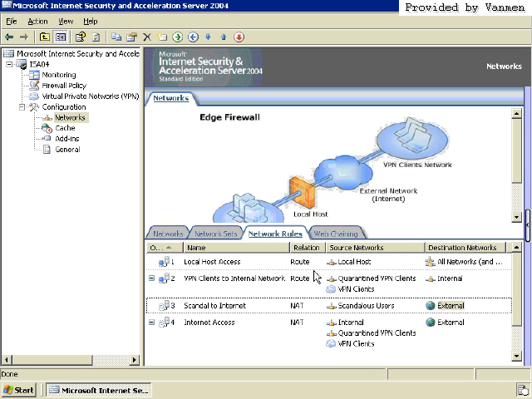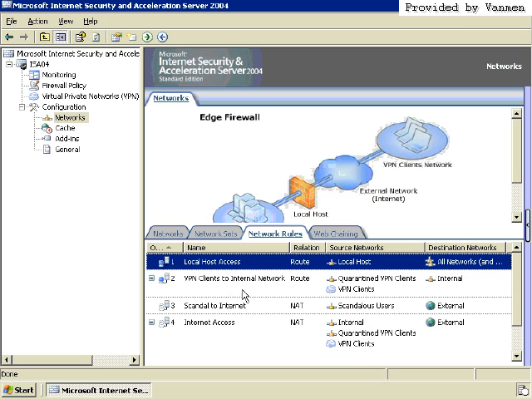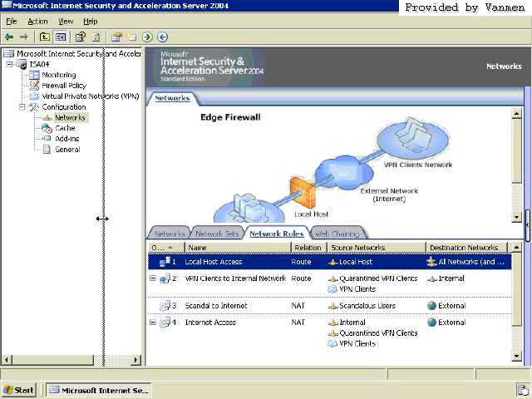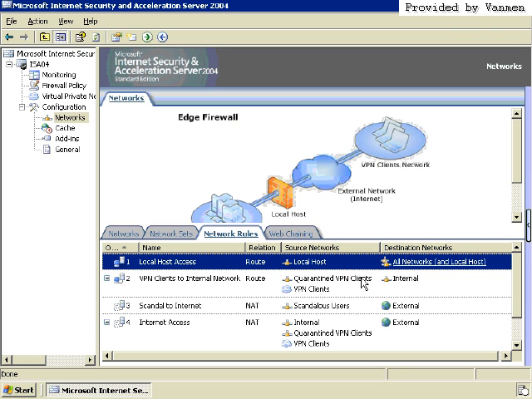That's the idea of network rules. This is a very cool new feature of ISA Server 2004 that allows you to define security policies between any network in your environment. I want to make sure I hit the rest of the network rules with you. Let me scoot this over a little bit just so I have a little more real estate on my screen. These are the default ones that ISA Server comes with.